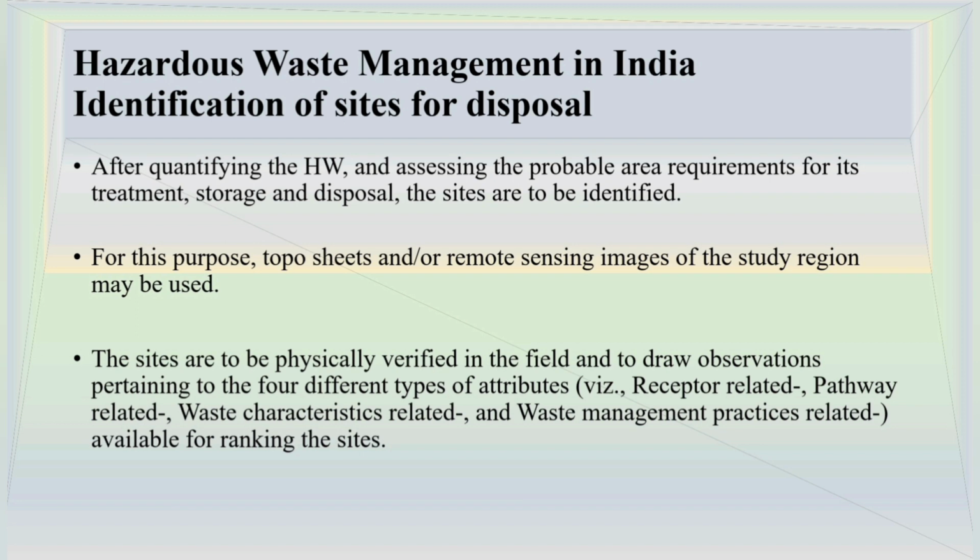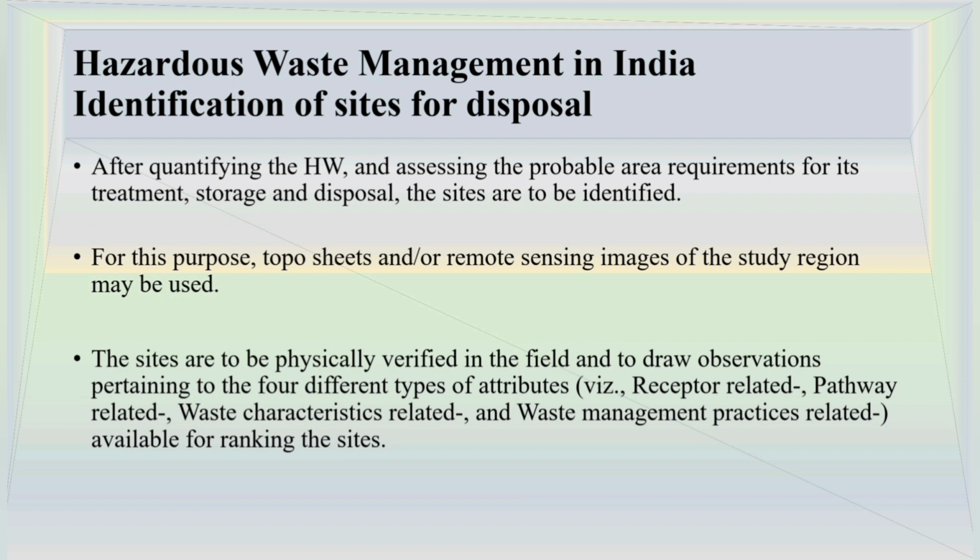After quantification, the next step is how we will be disposing of this particular waste. For that we have to rank it, and for that purpose we have to use remote sensing images or GIS images for initial studies of the location that we have selected for disposal, and we have to categorize that also. Actually the sites are to be physically verified in the field